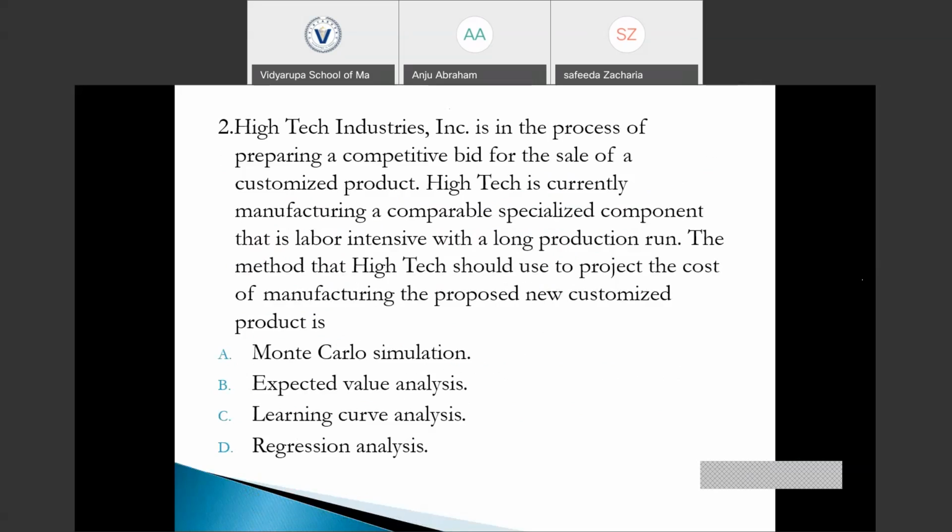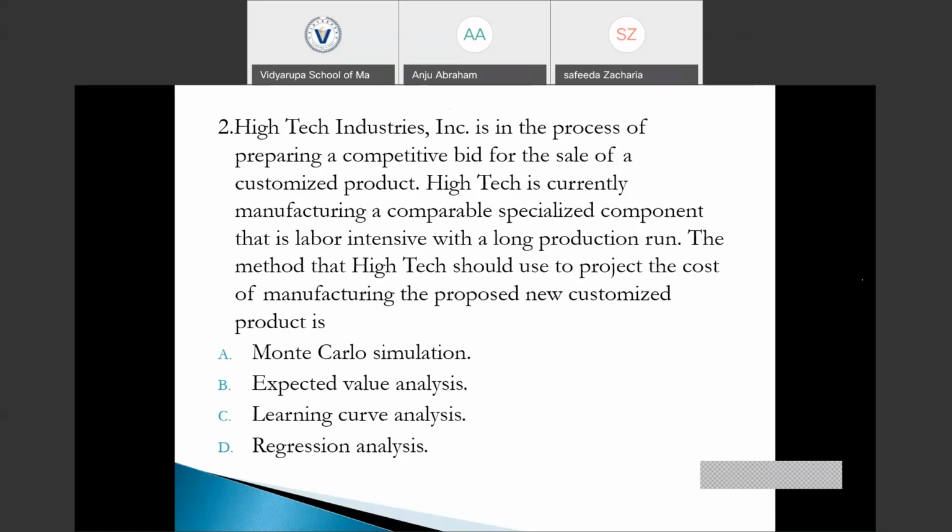So we have another question, but it is about high-tech industries. It's in the process of preparing a competitive bid for the sale of a customized product and is currently manufacturing a comparable specialized component which is labor intensive with a long run production. So the method that high-tech would use to predict the cost of manufacturing the proposed new customized product is: we have four options, Monte Carlo simulation, expected value analysis, learning curve analysis, and regression analysis.